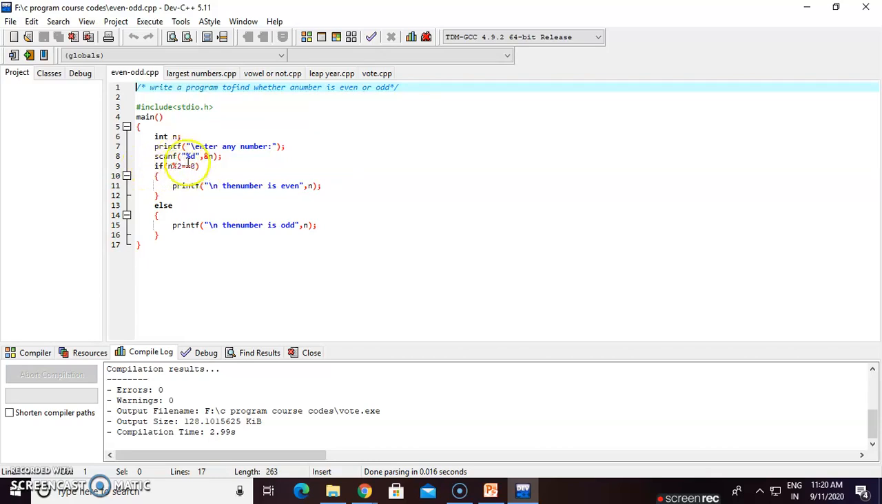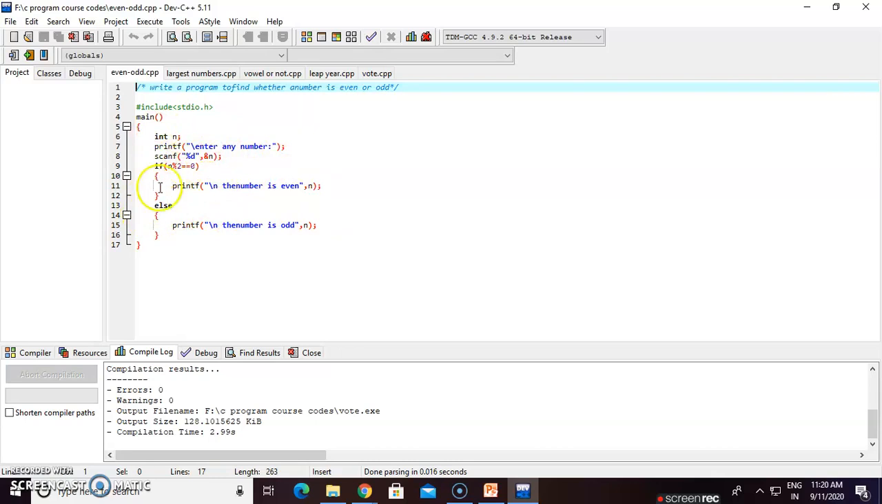If n modulus 2 is equal to 0, the condition is true, so go to this if block and execute that statement: printf "\n the number is even number". And which number is printed? The value of n is printed.